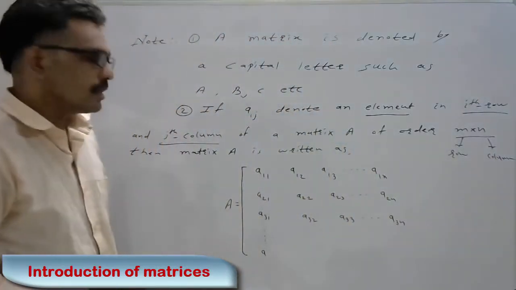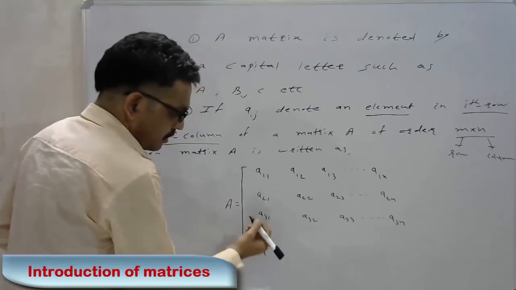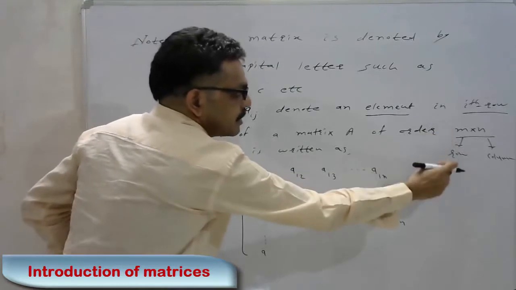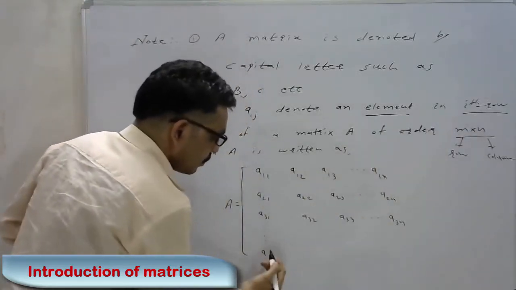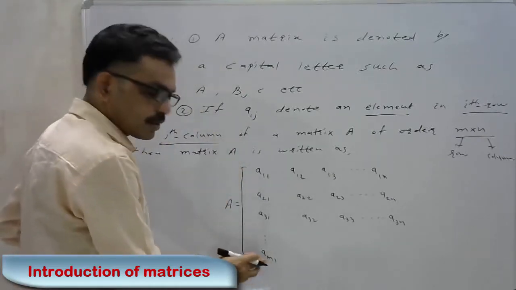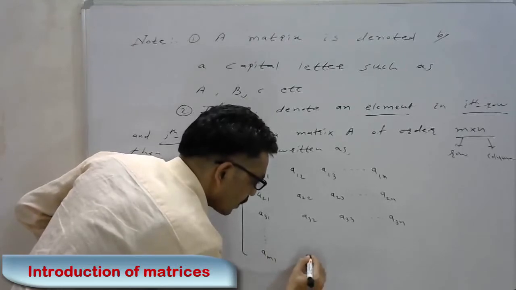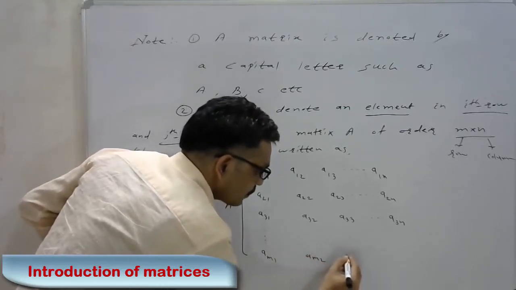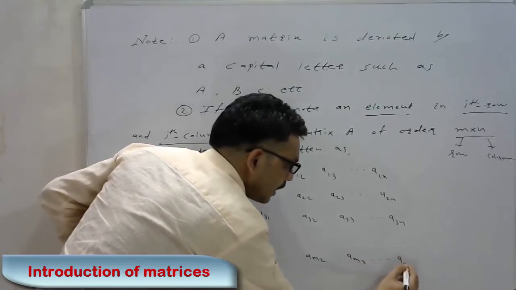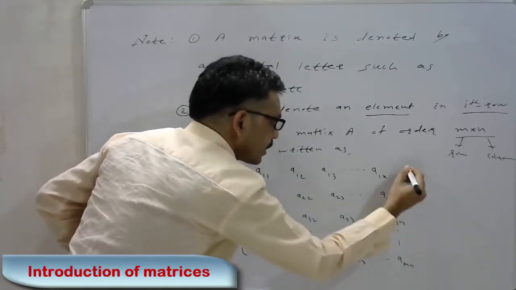Therefore, the last row, that is the mth row, is denoted by Am1, Am2, Am3, up to Amn.